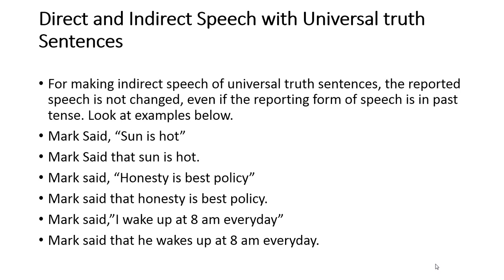The final and most important part of this topic is direct and indirect speech with universal truth sentences. All these sentences which show a universal truth, how can we change them from direct into indirect speech? Now we are going to talk about all these things. When we convert sentences which show a universal truth, the reported speech is not changed even if the reporting speech is in past tense. Look at some examples.